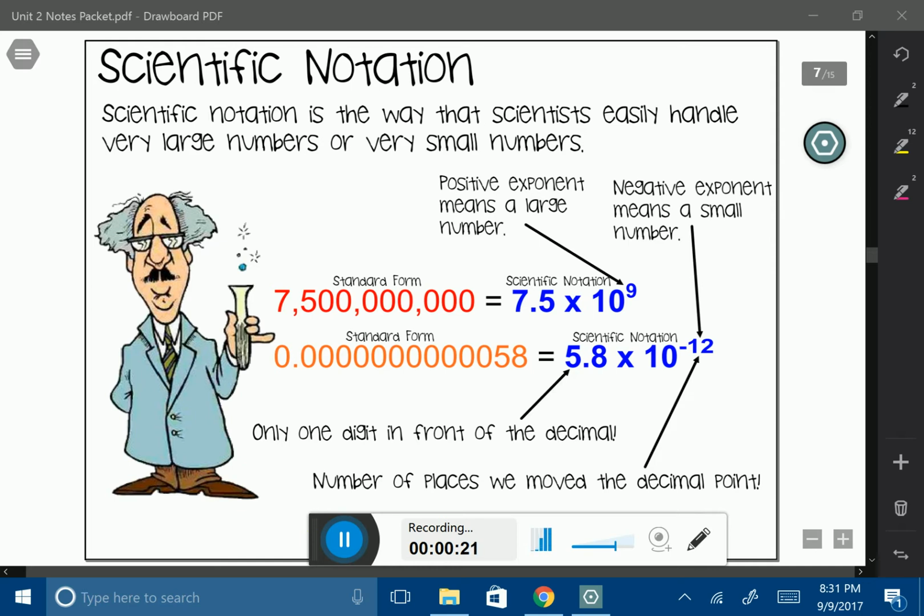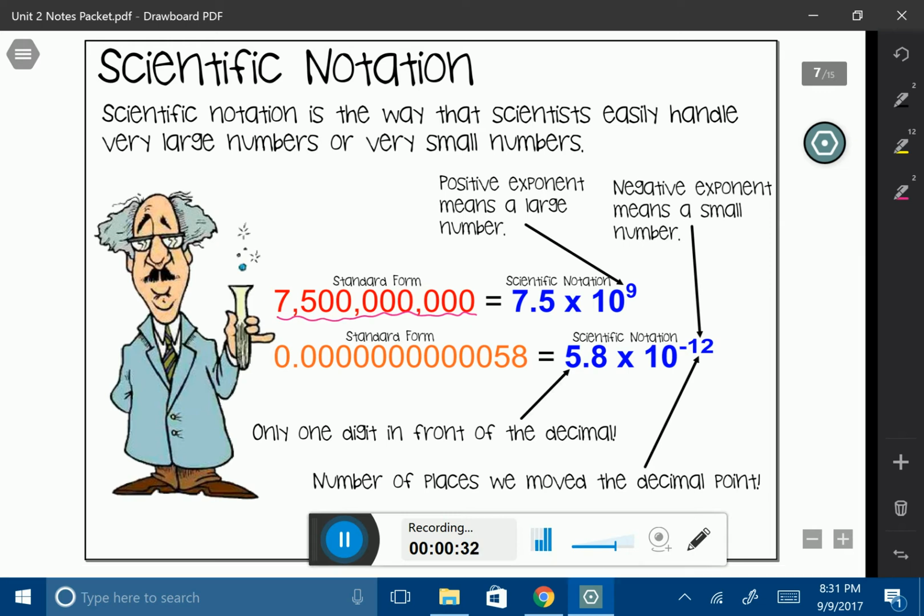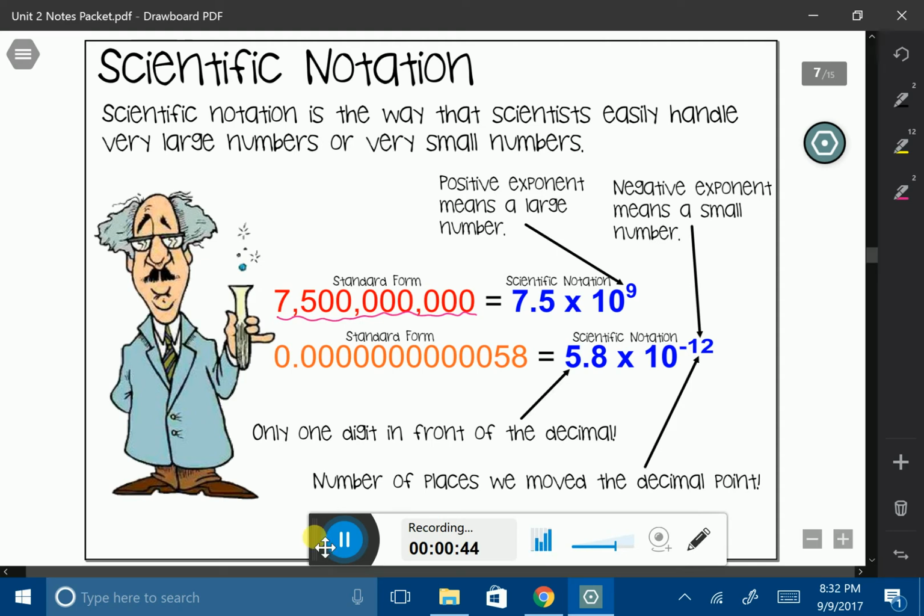So if you look at this first big number that we have here, the number is in standard form. This is just a regular number, but I don't know about you, but let's say that I had to write that number multiple times. I probably would not really want to write it that many times because it would take so long. So what scientists do is they write it in a shorthand kind of method, which we call scientific notation, which is what you see here.